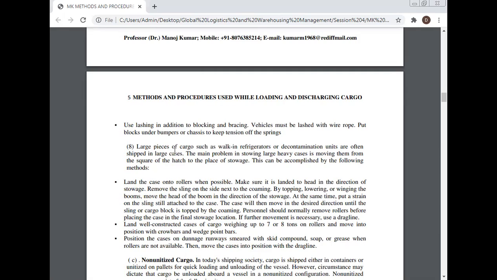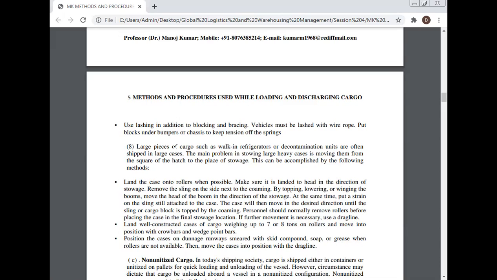Remove the sling on the side next to the coaming. By topping, lowering, or winging the booms, move the head of the case in the direction of the stowage. At the same time, put a strain on the sling still attached to the case. The case will then be moved in the desired direction until the sling or cargo block is stopped by the coaming. Personnel should normally remove rollers before placing the case in the final stowage location. If further movement is necessary, use a drag line.